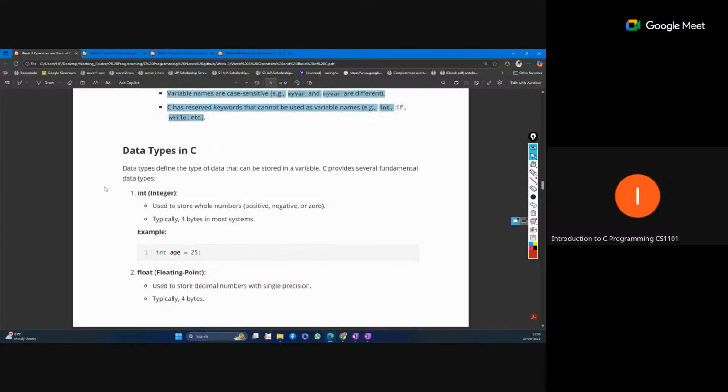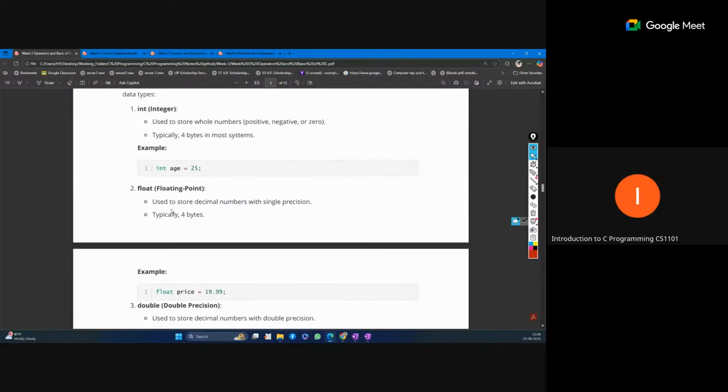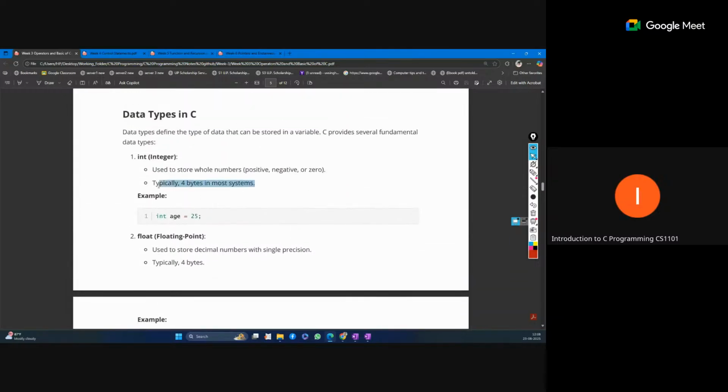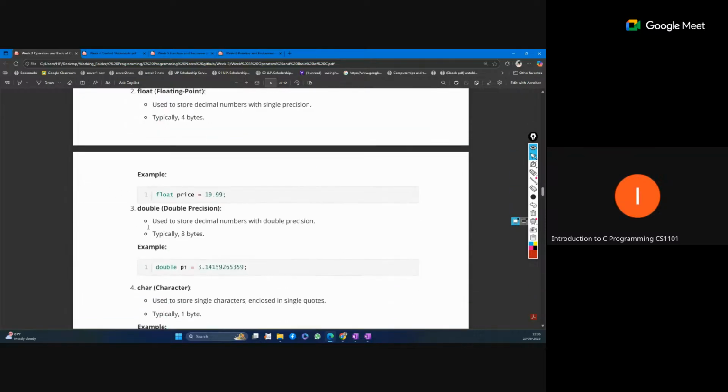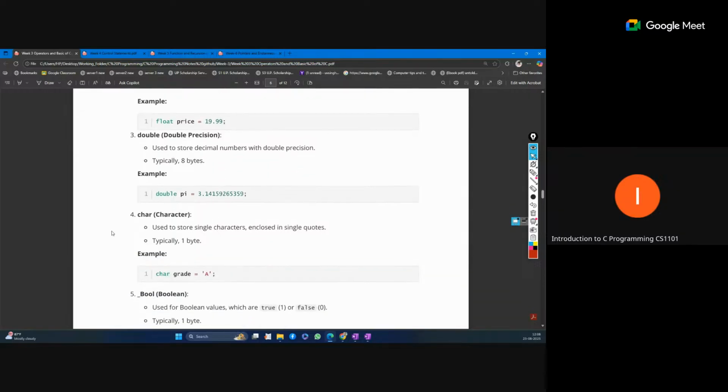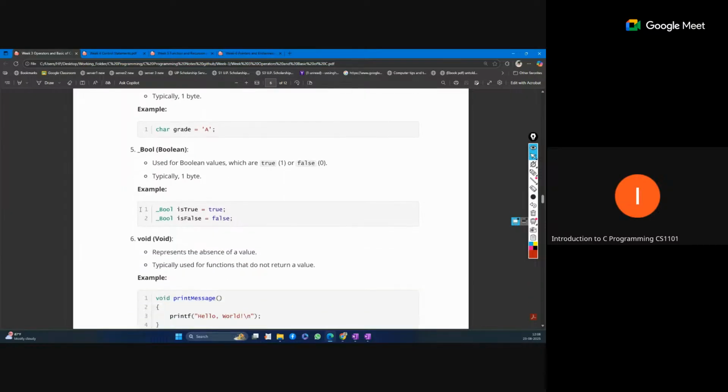Okay. Now data types in C. What are the common data types? Integer, int, and we have seen float. Typically 4 bytes in most systems. The typical size is also given here, so you can remember this also. Double takes 8 bytes. And char takes a single byte. These are bool, which we have not discussed in the course.